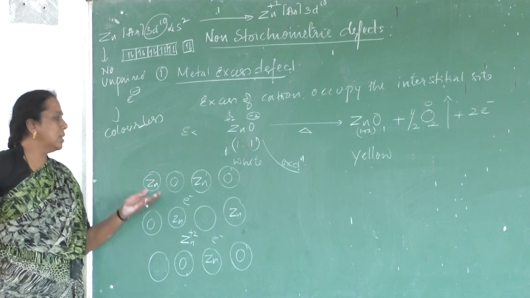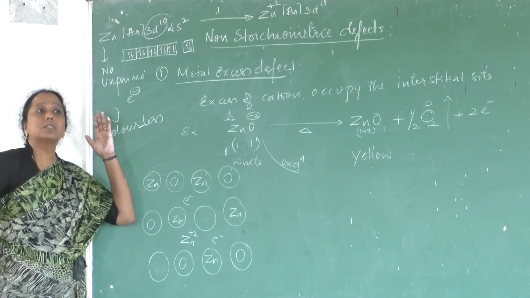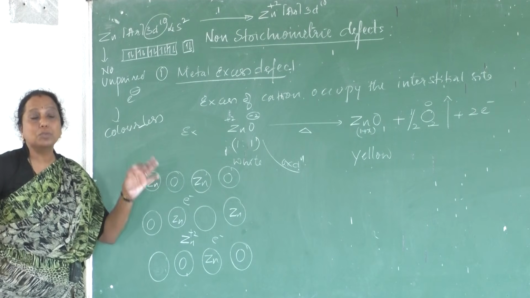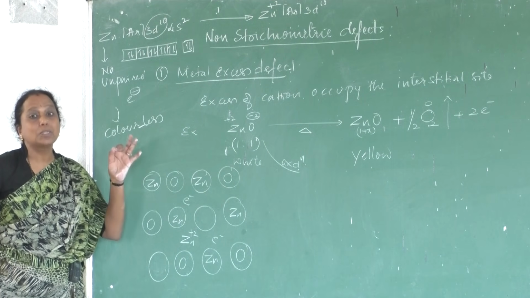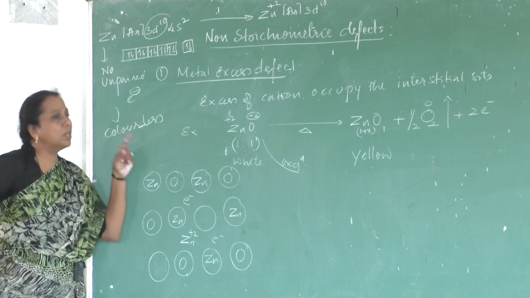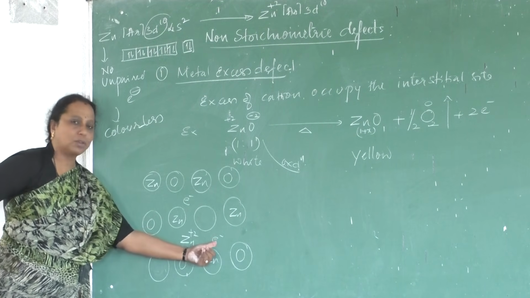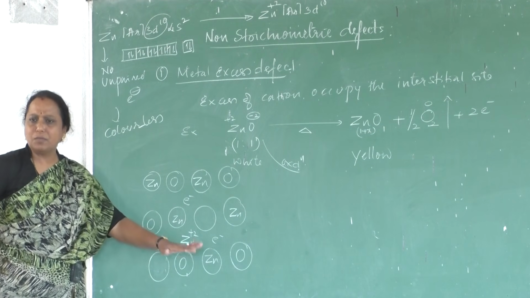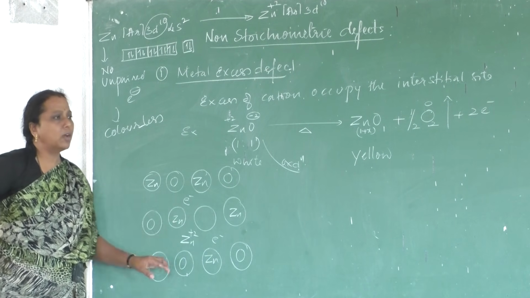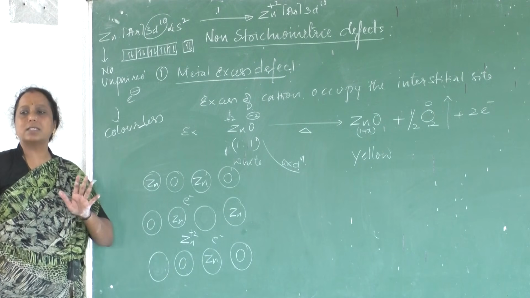Because of that reason, this compound, which was a bad conductor of electricity, since ionic compounds do not conduct electricity in their solid state, but this is in solid state. Because of the presence of free electrons, ions are of course not free, but electrons are free. Because of these free electrons, it can conduct electricity.